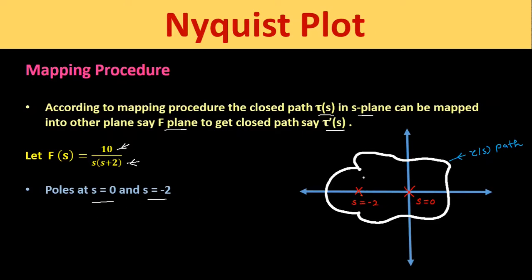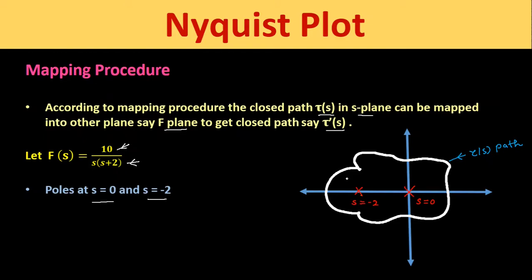That means this closed path is encircling both these poles of s is equal to 0 and s is equal to minus 2. The function f of s is analytic at all points on tau of s path selected as both the poles are encircled by this tau of s path.